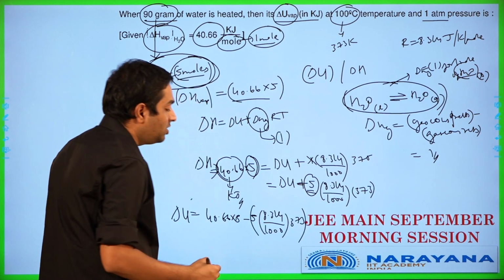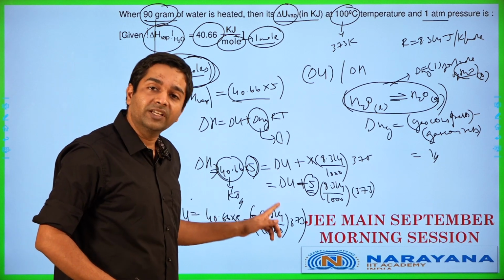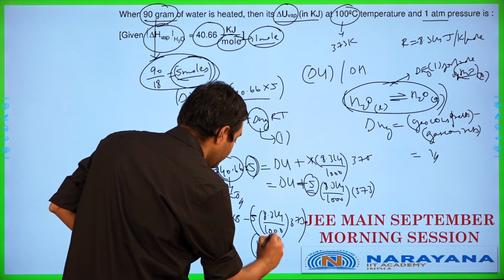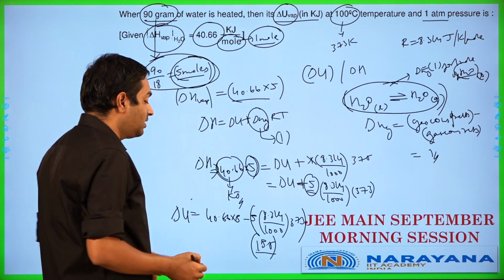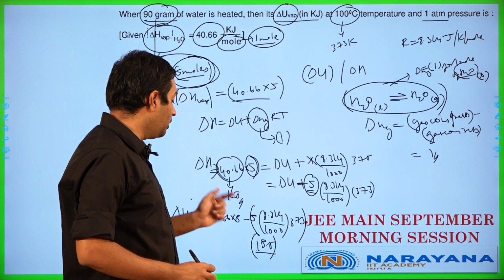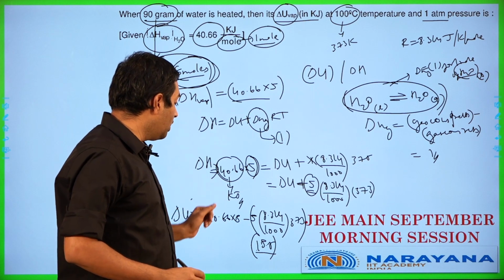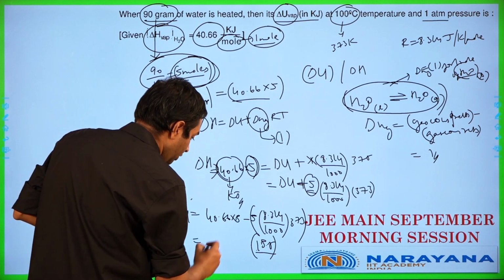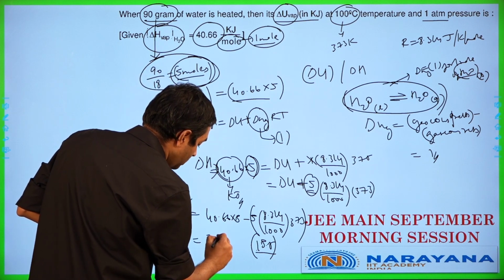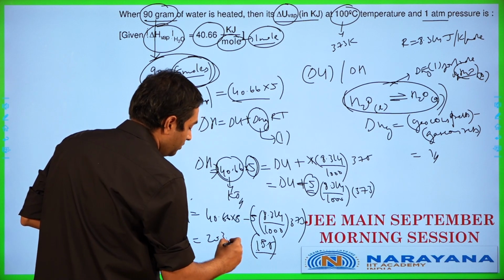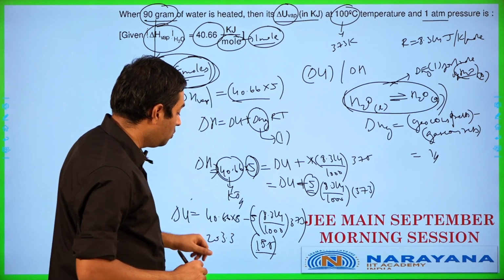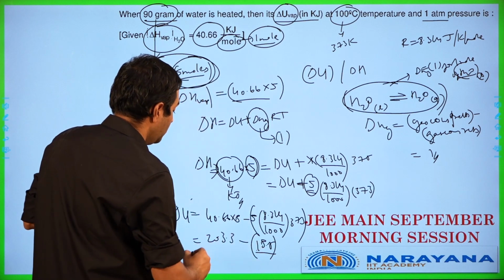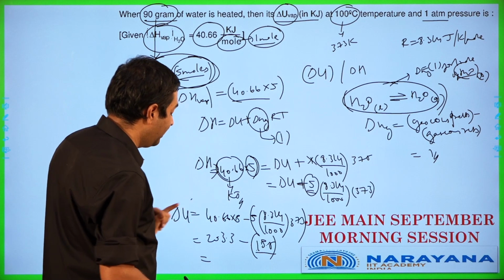This value, I actually calculated this just a while back and I have the exact value directly available. It works out as 15.5 in this particular case. So you can effectively write as 40.66 into 5 minus 15.5, and 40.66 into 5 works out as 203-ish, so it works out as somewhere around 203 over here. So 40.66 into 5 works out as 203.3. Alright, so 203.3 minus 15.5, this is going to be the answer in this particular question over here. So it works out basically as somewhere around 188.